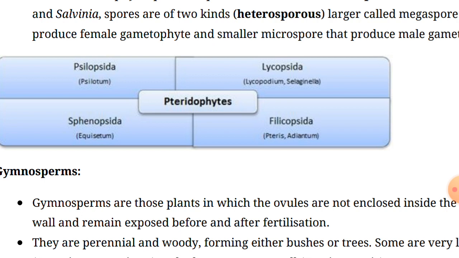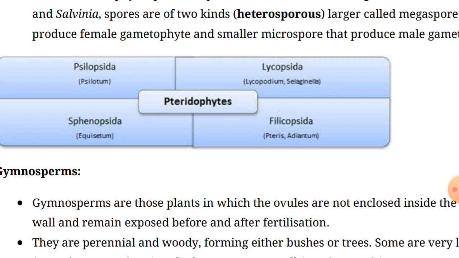In bryophytes, roots are absent and rhizoids are present, but in pteridophytes, roots are properly developed. Sex organs are stalked in bryophytes, but in pteridophytes, the sex organs are sessile. Also, the wall of the archegonium neck has 5 to 6 rows in bryophytes, but in pteridophytes, the wall of the archegonium neck has 4 rows.